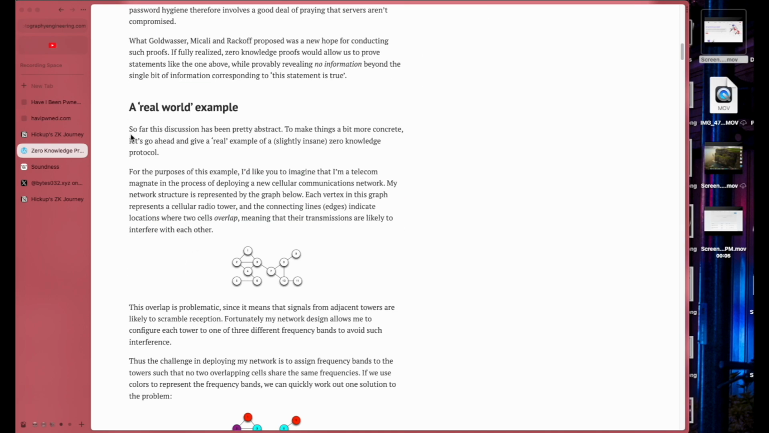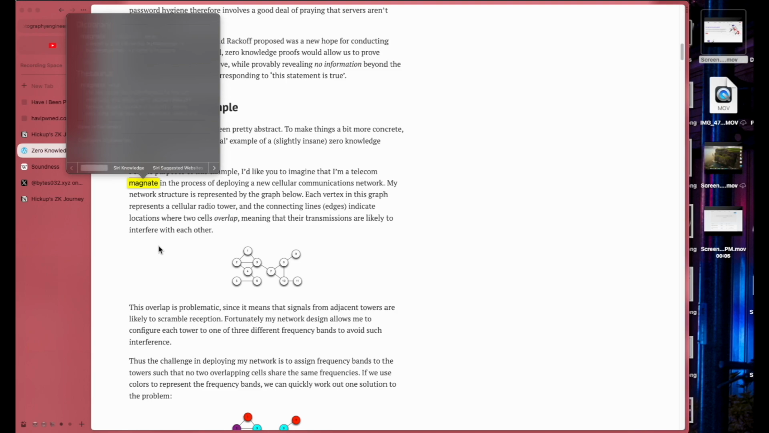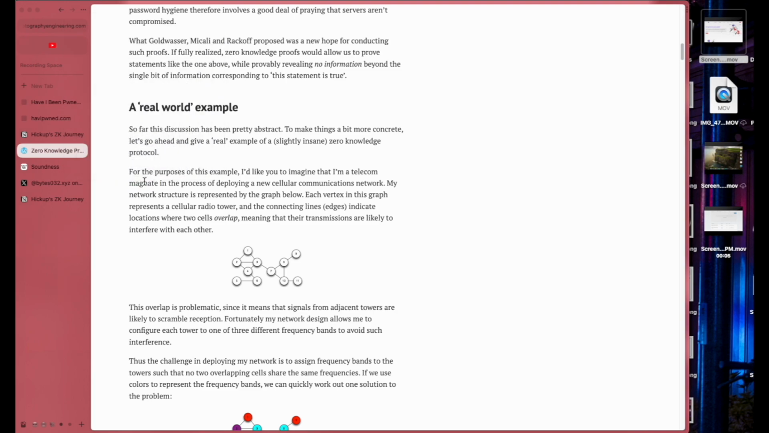All right, a real-world example. Come on, I want the meat. Show me the meat. So far, this discussion has been pretty abstract. Of course, yeah. To make things a bit more concrete, let's go ahead and give a real example of a slightly insane zero-knowledge protocol. For the purpose of this example, I'd like you to imagine that I'm a telecom magnate. What? Oh, okay. I thought this was a technical term. I'm like, what are you talking about?